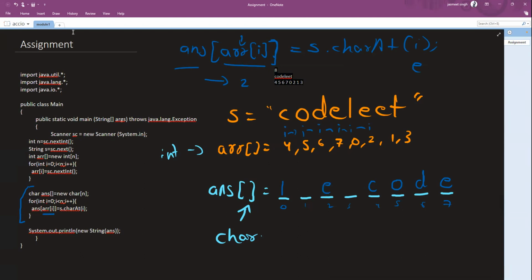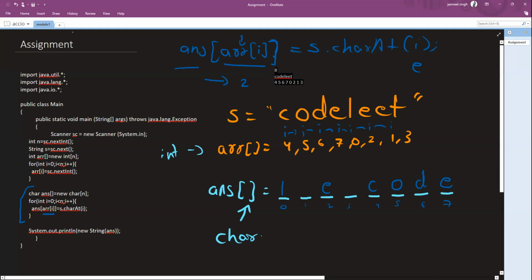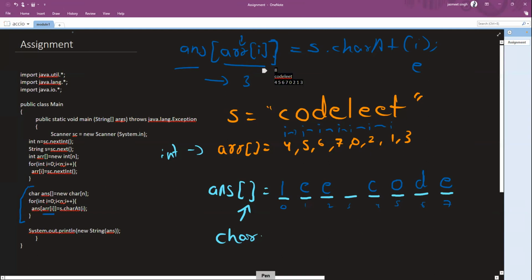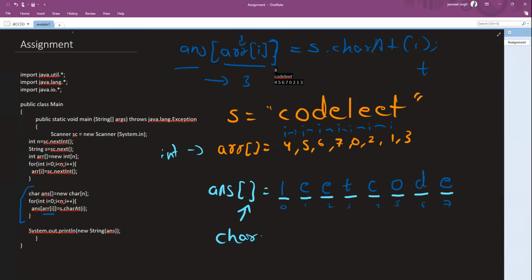After this, again, an increment, right? i is 1. Again, still it is E. So this new E goes to the 1st location and T basically goes to the 3rd location, right? So now the character is T. Now, you can see I have an array of characters, right? I created the answer, but now I need to convert it back to the string.